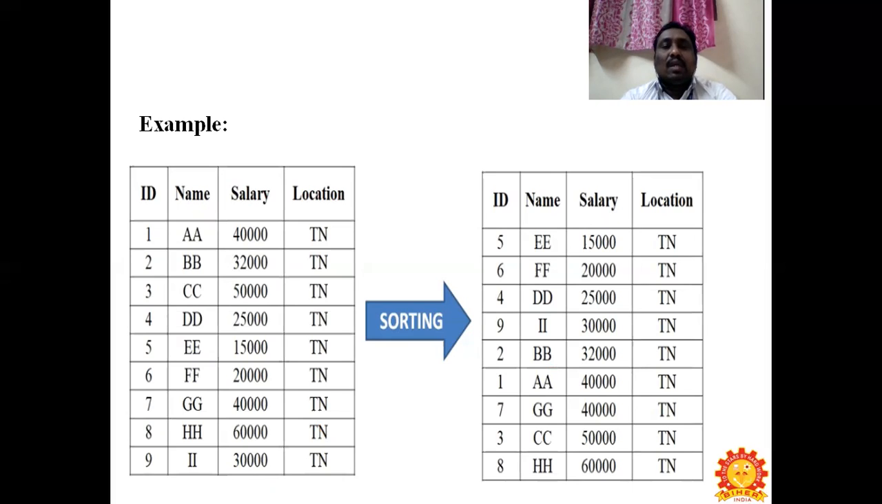So you can see the first table on the left hand side, and the second table on the right hand side. That is the sorted table. You can see the IDs have been changed here: 5, 6, 4, 9, 2, 1, 7, 3, 8. This is how the salary has been arranged, sorted in ascending order. So this is the first step. We are going to sort the data here.